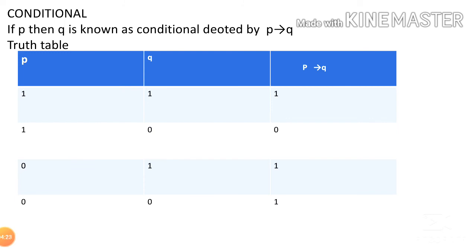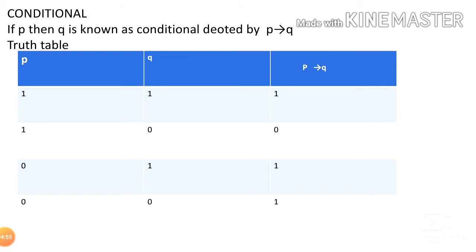Conditional. If P then Q is denoted by the symbol. You can see the symbol there. That we can read as if P then Q. Truth table of if P then Q. Here it is written as 1 and 0, where 1 means true, 0 means false. So if P is true and Q is true, if P then Q is true.